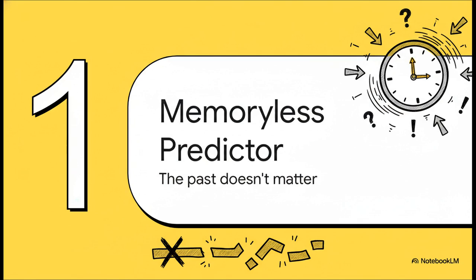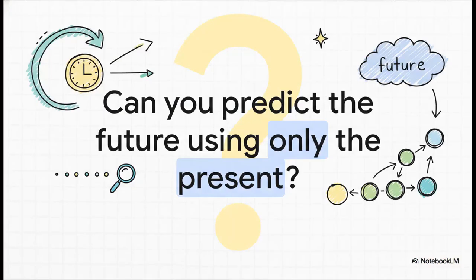All right, section 1, the memoryless predictor. We're going to start with a really strange, almost counterintuitive idea. What if everything that's ever happened before just doesn't matter for what happens next? I mean, think about it. Can you really predict what's coming next using only what you know right this second? Our gut tells us we need the whole backstory, right? The whole chain of events that got us here. But what if all of that history is just, well, noise?